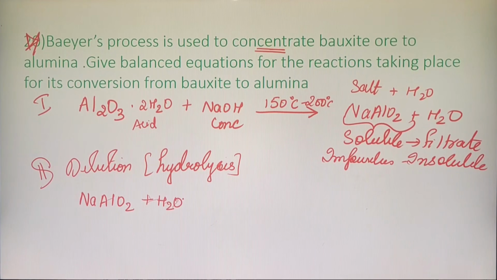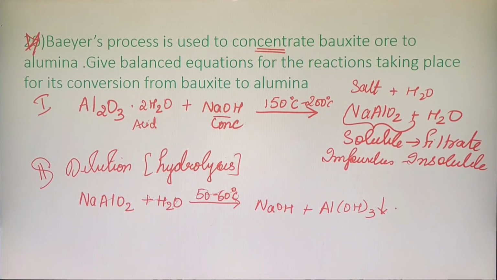And then I am adding water inside it. Okay, water is nothing but H2O. So when I am adding water inside it, I am lowering down the temperature to 50 to 60 degrees Celsius. Am I clear? So when I lower down the temperature to 50 to 60 degrees Celsius, whatever I had used in step number 1, I have got it back. Okay. So I had used NaOH in step number 1. I got it back in step number 2. But this time it will form an insoluble precipitate.